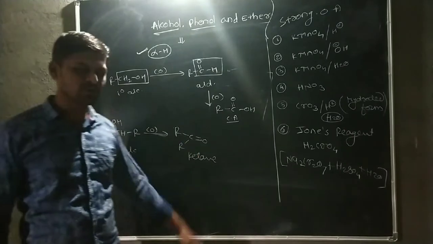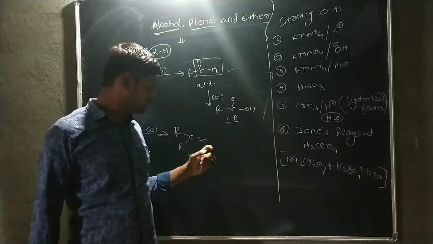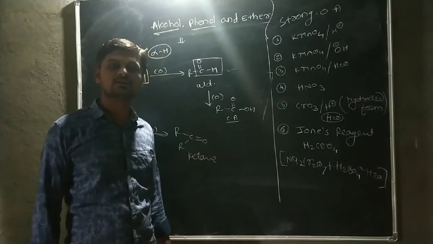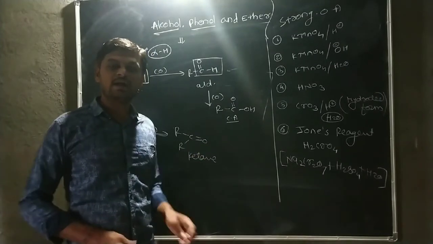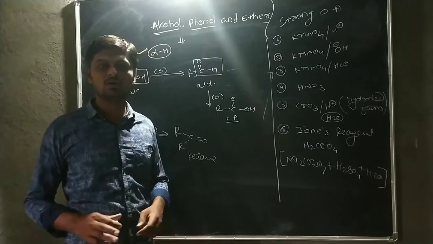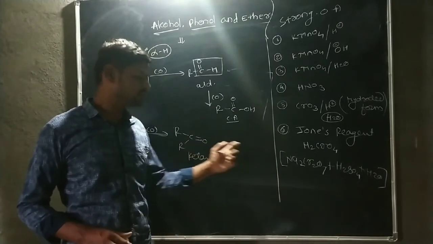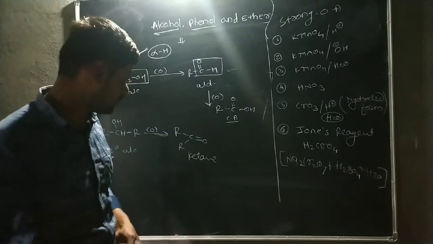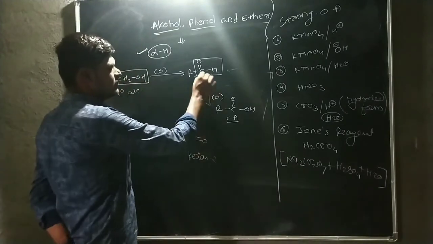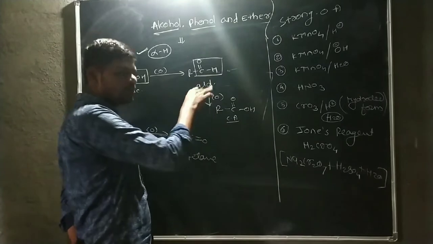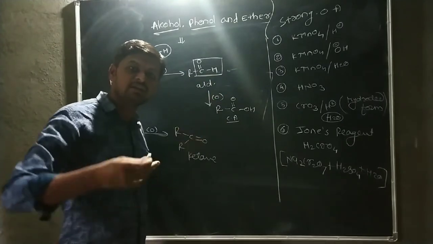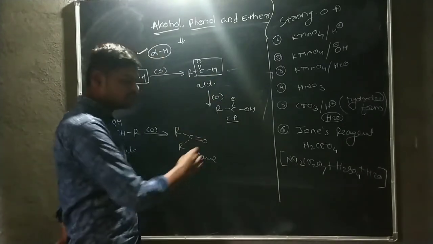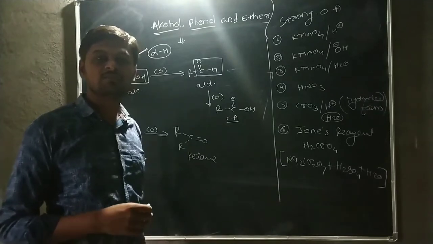Now, after formation of ketone, there is no further oxidation reaction at normal or neutral condition. Okay, because aldehyde undergoes oxidation reaction very easily, but ketone does not show the oxidation reaction easily.